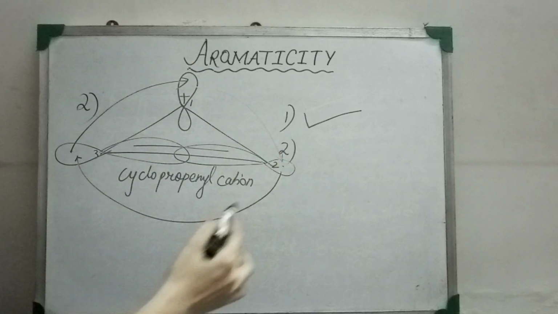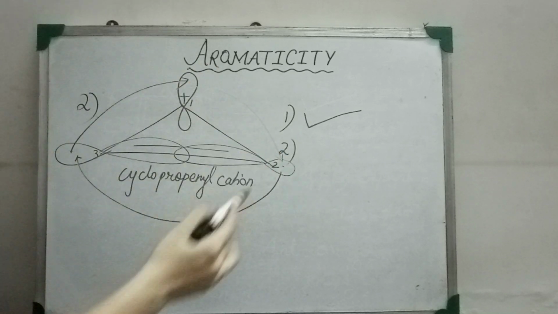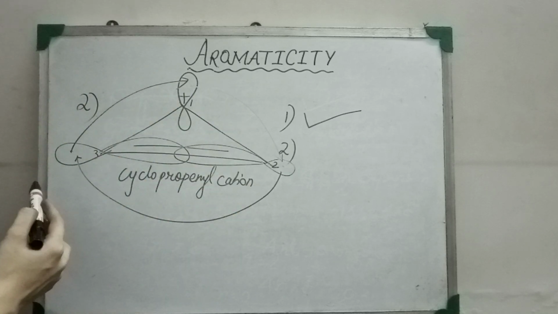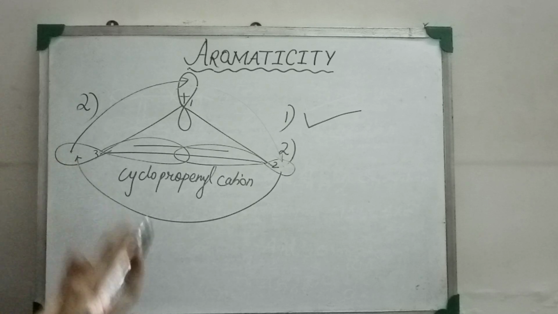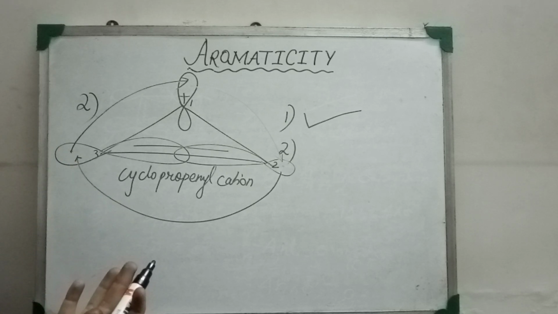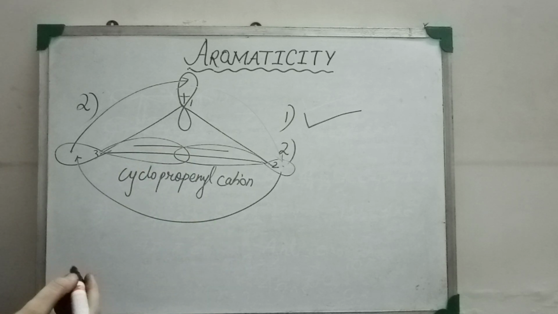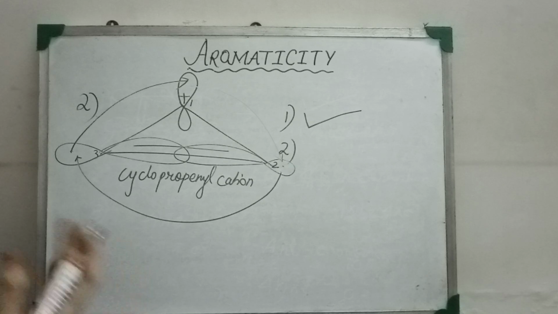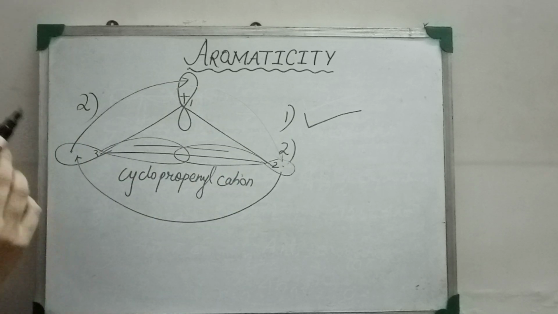So this arrangement is responsible for delocalization of electrons throughout the molecule, and the conjugation which must be followed by the molecule is maintained here. So the second criterion of having complete conjugation throughout the molecule is checked and followed.